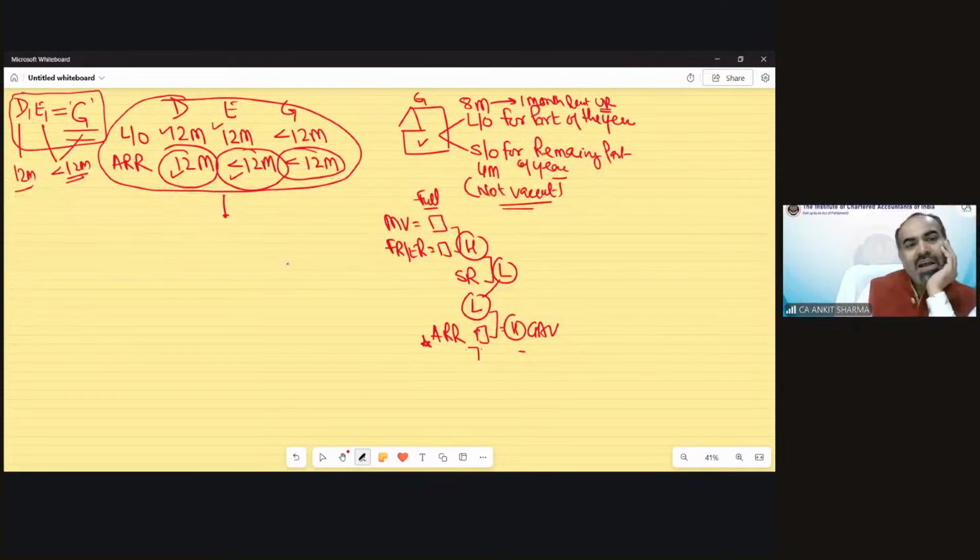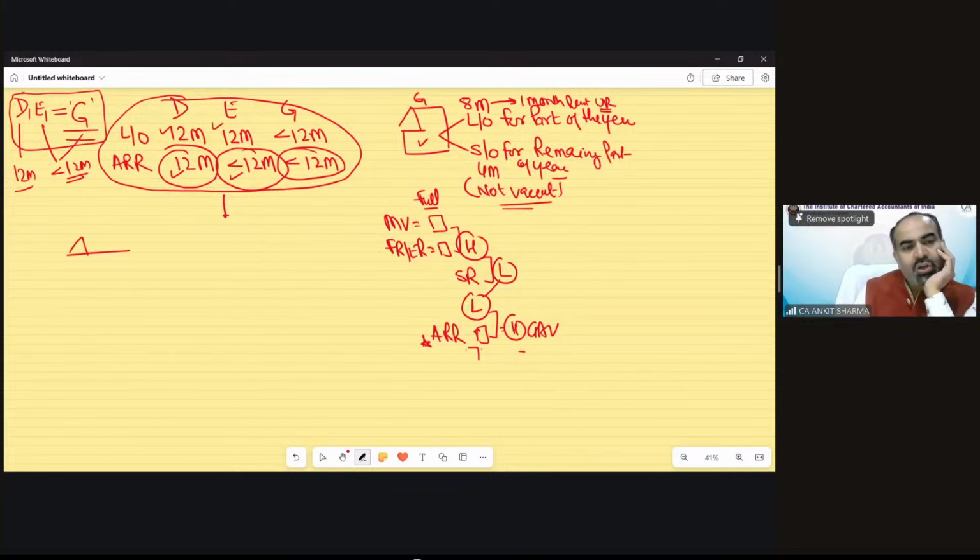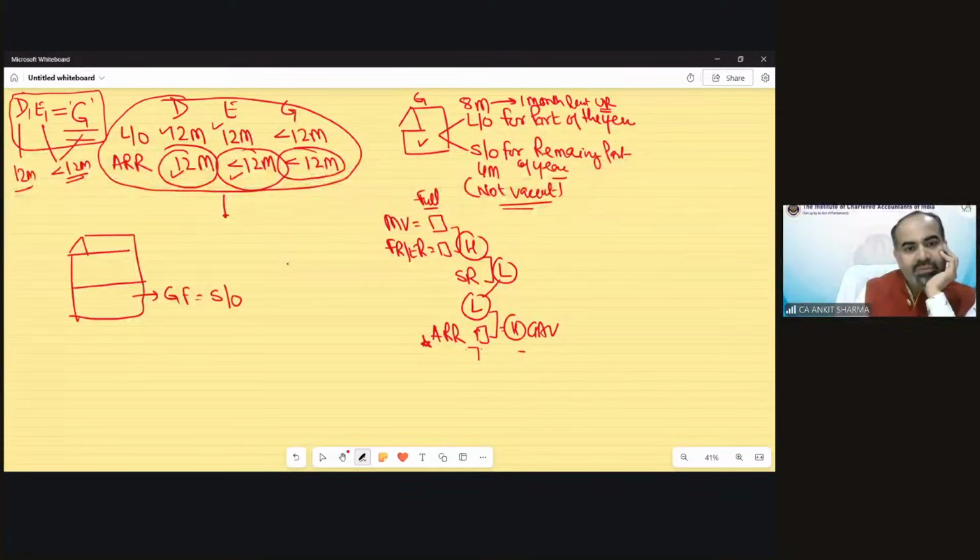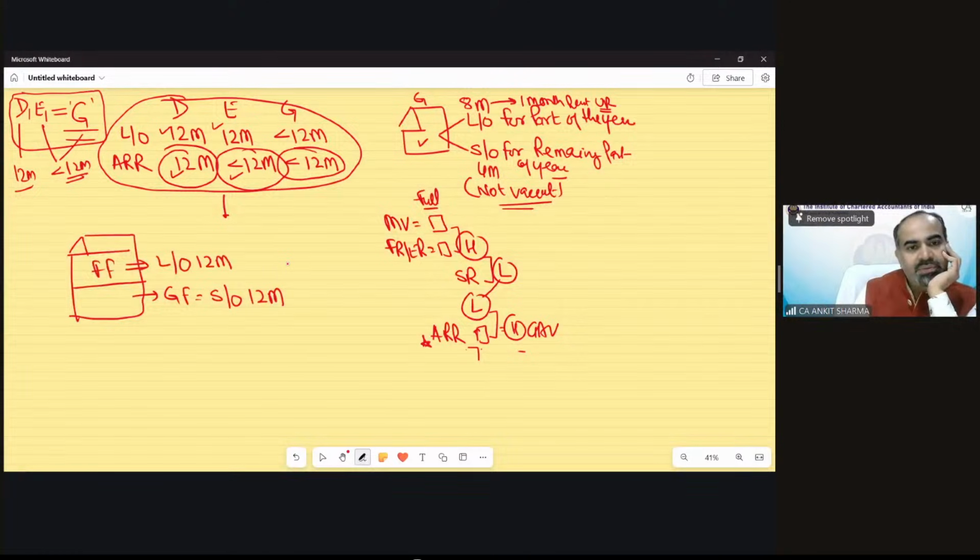Okay. Now let me ask you a single question. This is not connected to case F. Case F is yet to be discussed, but I am asking something else. Suppose there is a house, ground floor is self-occupied for 12 months, and first floor is let out 12 months. Rent received 11 months. Now, can you tell me how this house needs to be solved? On the basis of cases we have discussed.